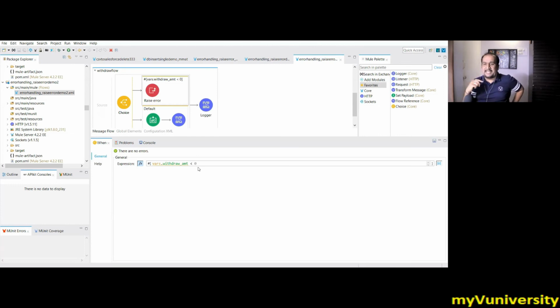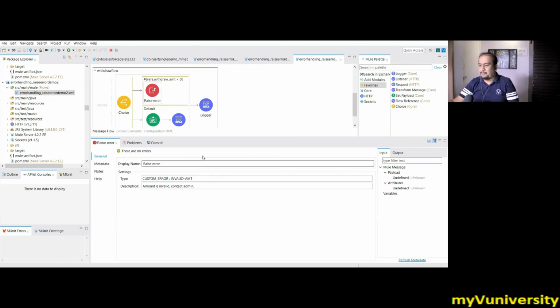Whenever you have any specific error, you have to check the condition. So this condition is the situation. By this condition checking, you are checking whether the situation is there to raise the error or not. And I will use the raise error processor to raise my custom error.